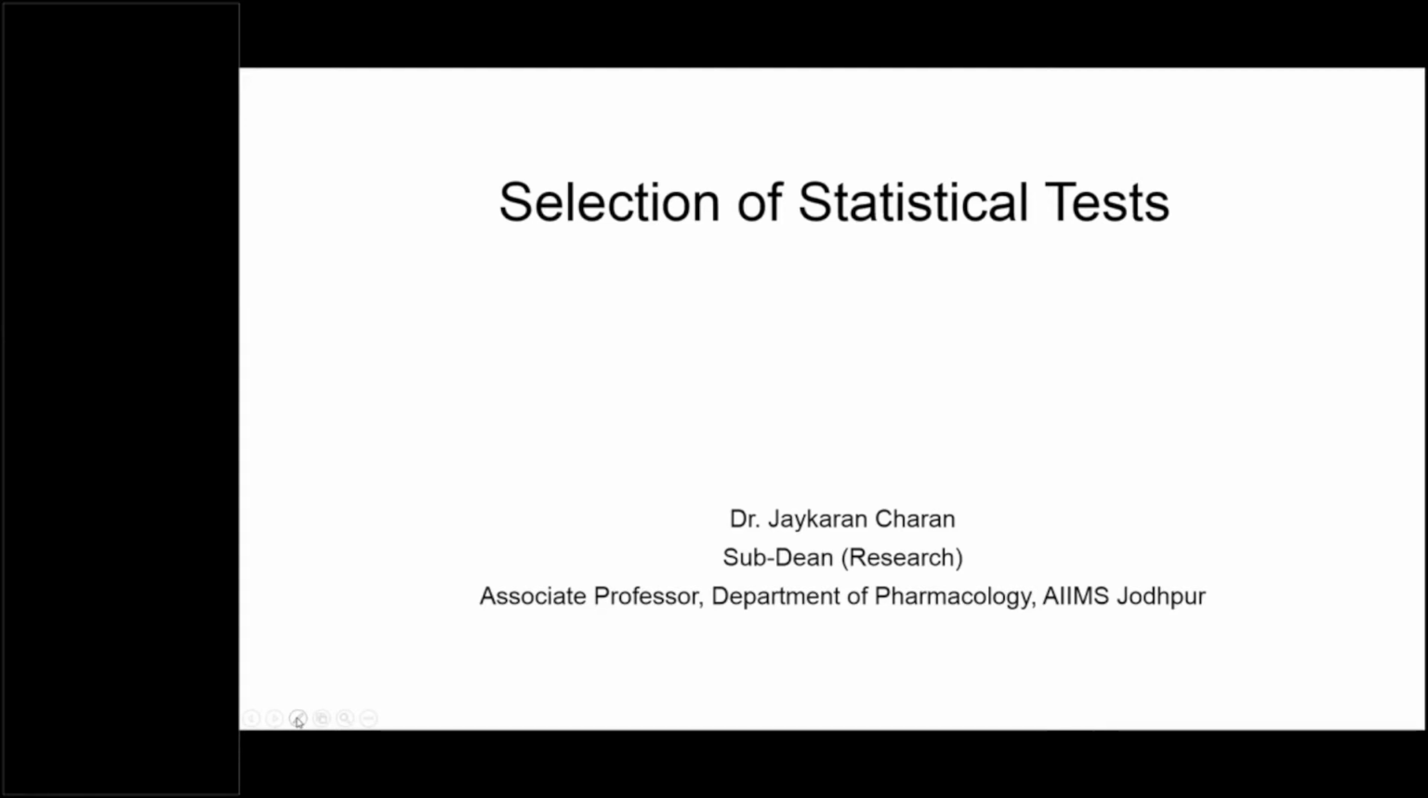Sir has got many publications, more than 50 publications in national and international journals, as well as sir is an editor of more than 5 journals. And if I speak each and everything regarding sir, it will take I think half an hour. So I am restricting myself here. And now over to you, Dr. Jaykaran sir.